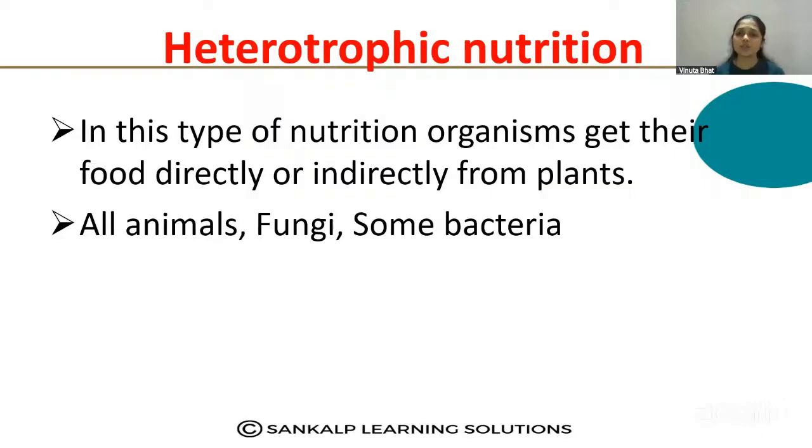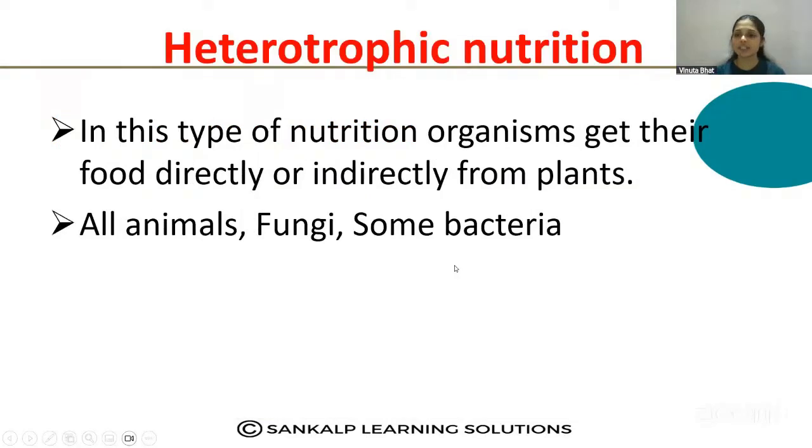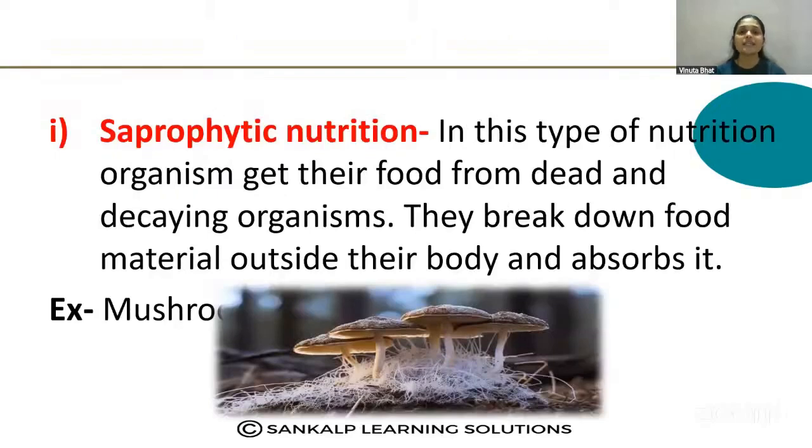So heterotrophic nutrition is shown in all animals, fungi and some bacteria. In heterotrophic nutrition, we can find saprophytic nutrition. So what is this saprophytic nutrition? The first type. In this type of nutrition, organisms get their food from dead and decaying organisms.